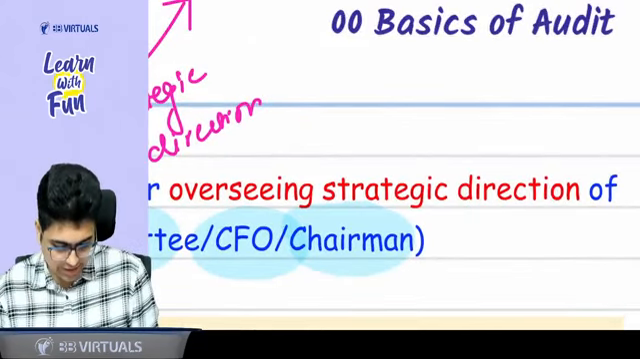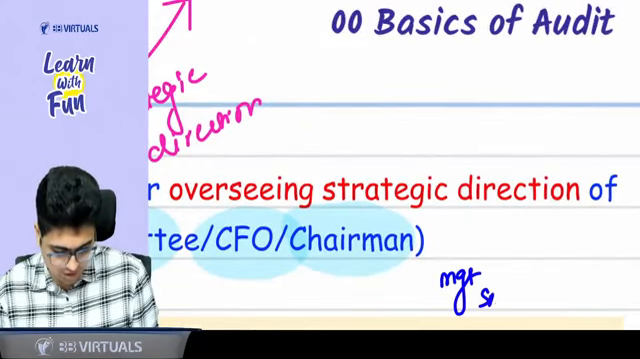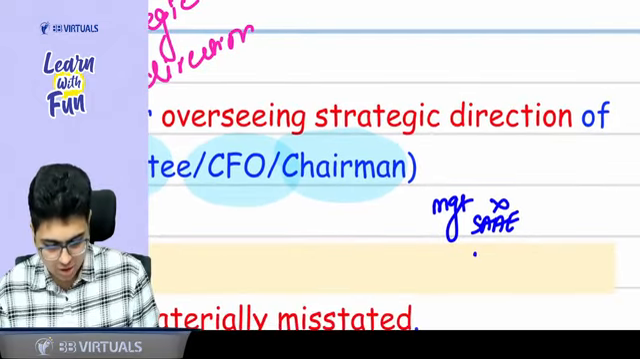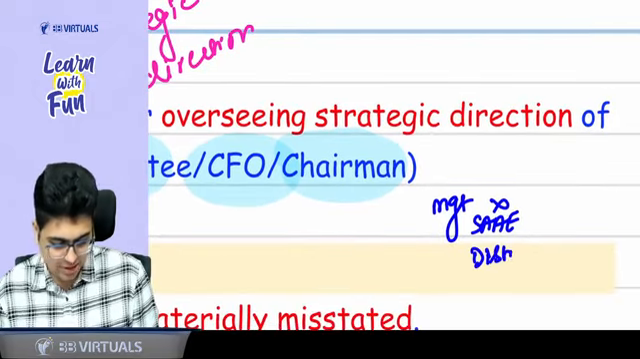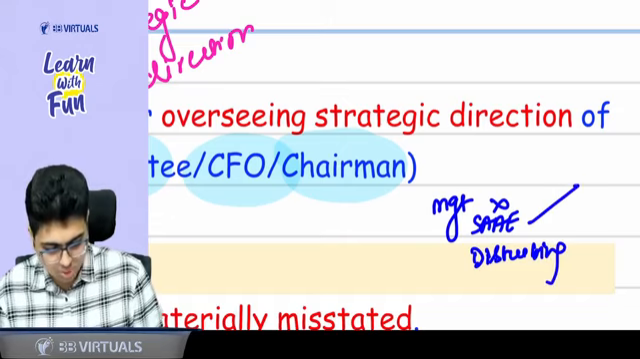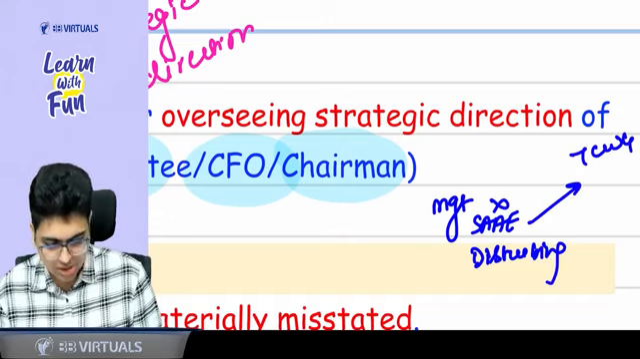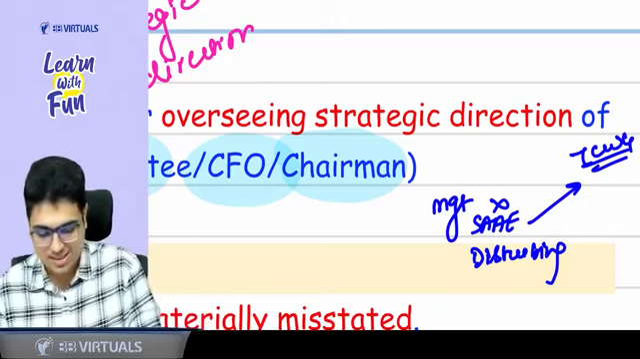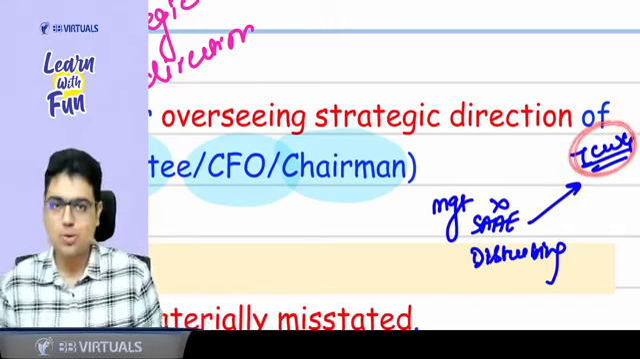In case of audit, let's say management does not give you sufficient and appropriate evidence, or management is in any way disturbing you. So in most of the answers you will see we will go to TCWG. Whenever management is not giving you evidence or management is disturbing you, you will go to TCWG.